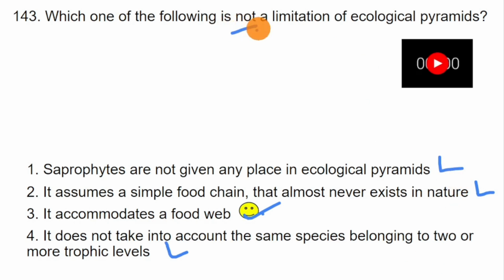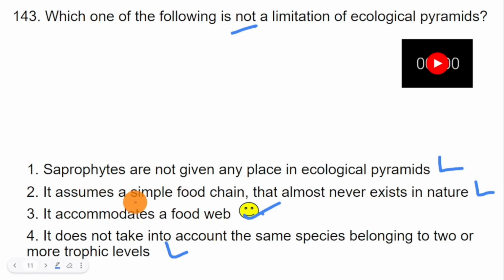So whenever you have a "not" question, read every option carefully and eliminate. The time required will be around 1 minute for such a question. Read it thoroughly and devise a method so that you don't confuse yourself. Like in this case, every statement which was a limitation, I marked with L. So there is not much to explain in this question.